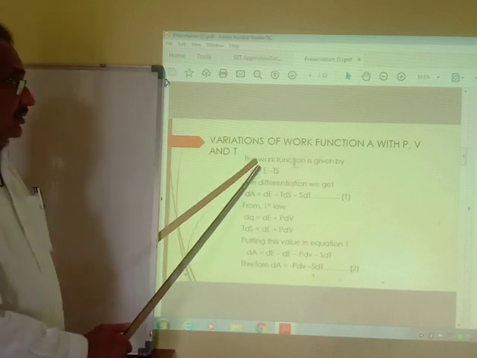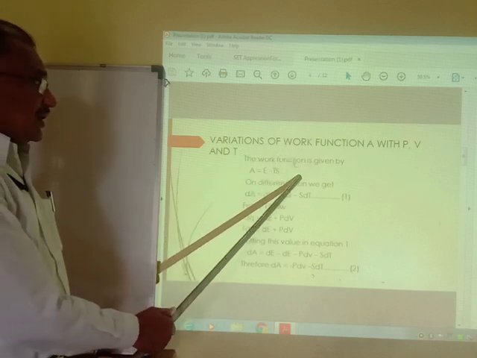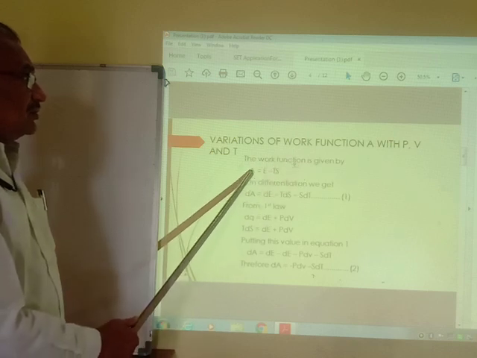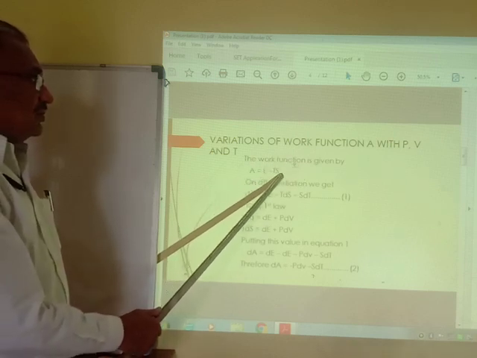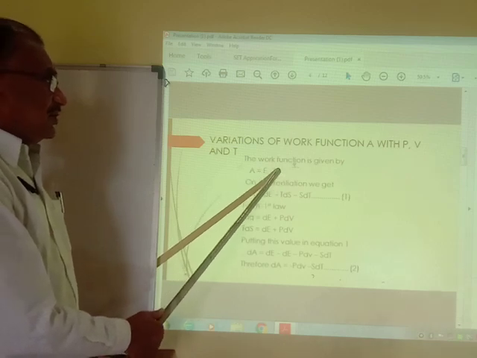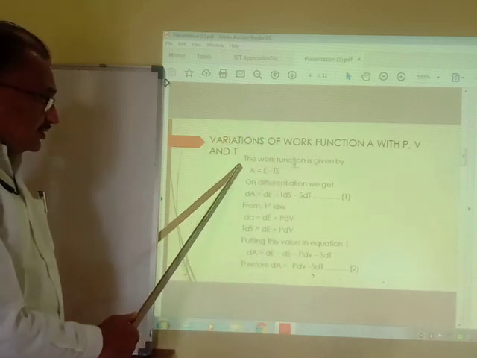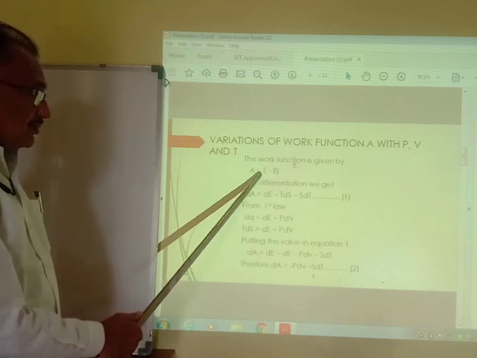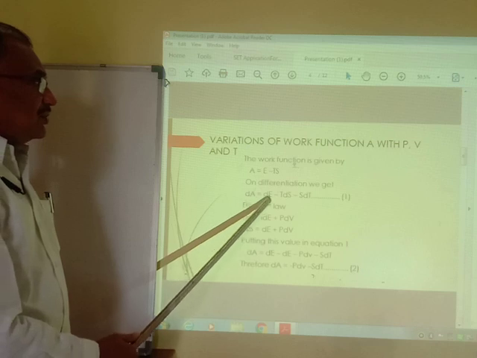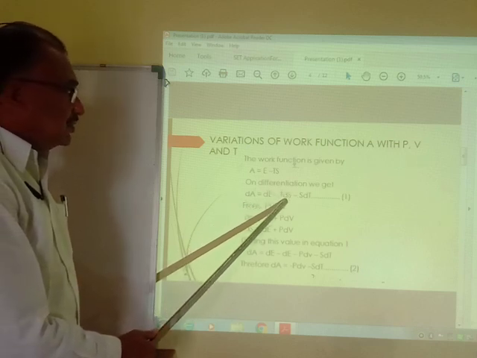Here we know that the work function, or Helmholtz free energy, is given by A equals E minus TS. E is the internal energy, TS is the entropy term. Now we differentiate this equation. On differentiating partially, we get dA equals dE minus TdS.